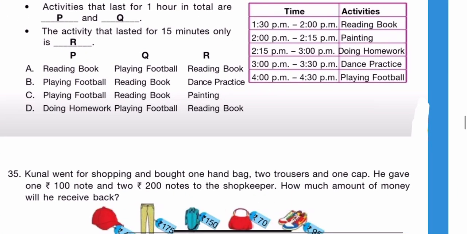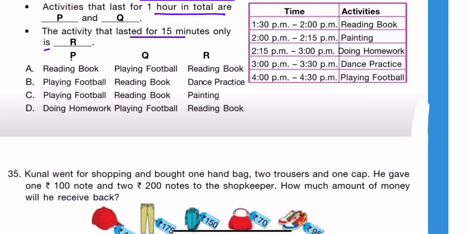Question number 34. Study the timing of daily activities of Payal as shown in the table and fill in the blanks. Activities that last for 1 hour in total are P and Q. P and Q are given here. Second statement, the activity that lasted for 15 minutes only is R. So R is the activity that is only for 15 minutes.